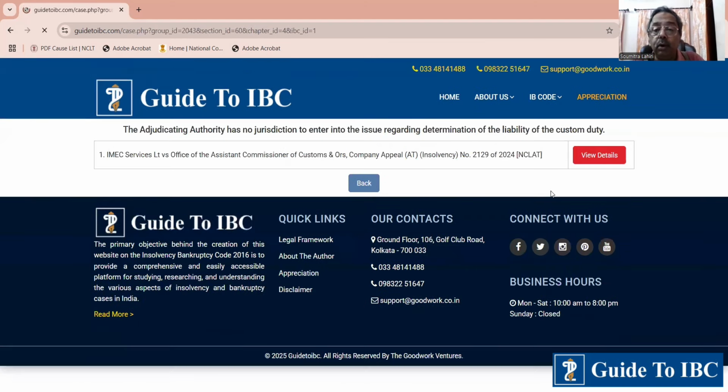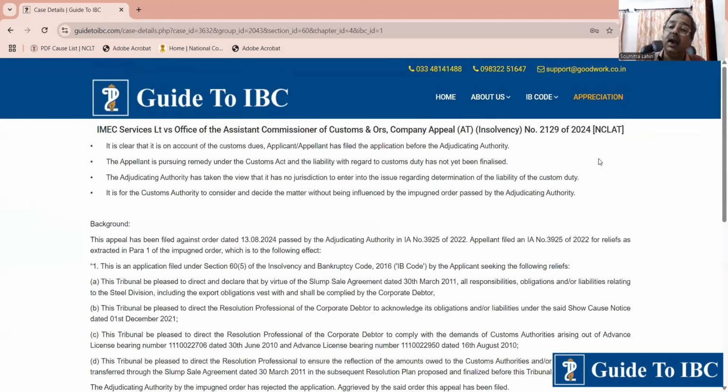Now you cannot go to this, it is a sole domain. The Insolvency and Bankruptcy Code is solely concerned with insolvency and bankruptcy. Customs duty is altogether the domain of the Customs Authority, which is another quasi-judicial authority. So you cannot go to NCLT and say, sorry sir, you determine my customs liability. No, it is not the jurisdiction of the tribunal.